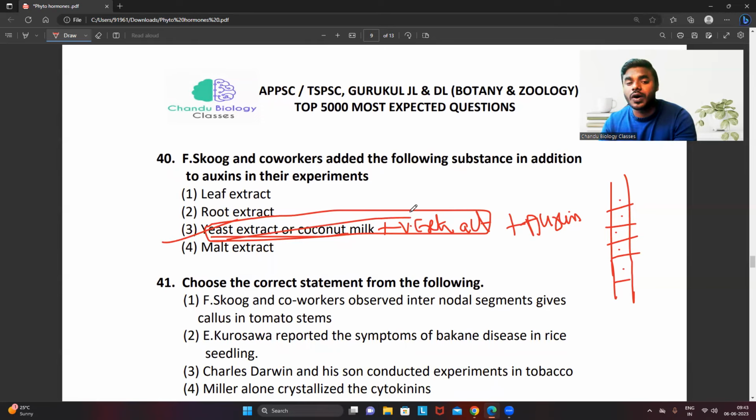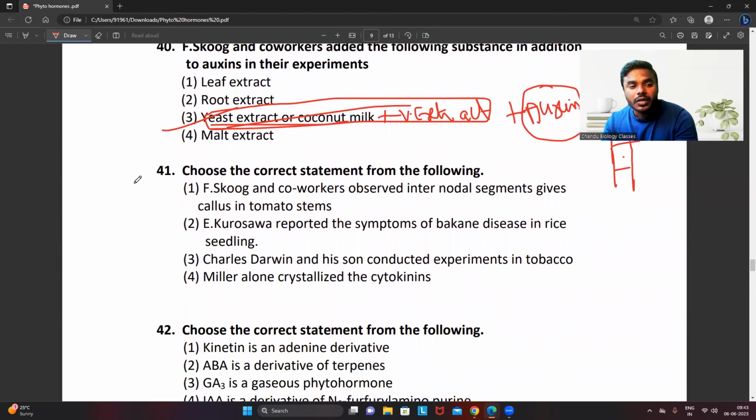These 3 contain what? Cytokinin. But the interesting point every student has to remember: if the hormone cytokinin wants to act in the plant, it compulsorily requires the presence of auxin. Never forget that. Choose the correct statement from the following.